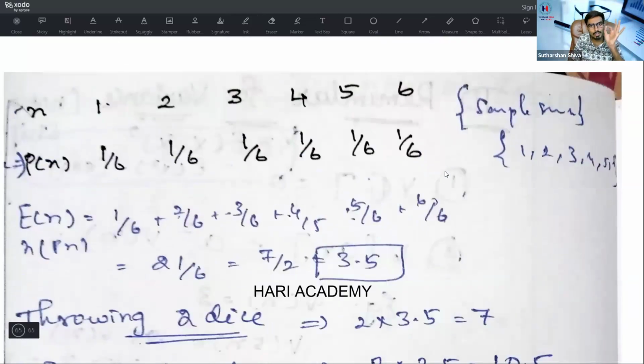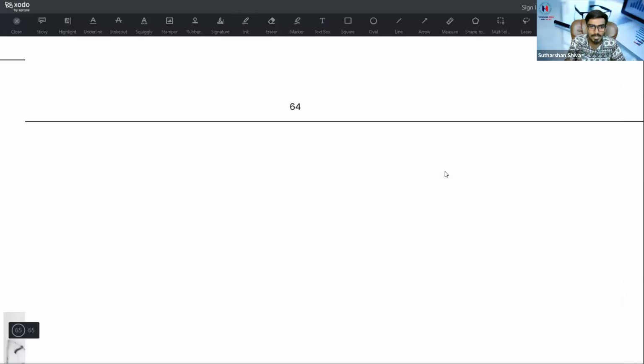Sampling part. Throwing a single die, an interesting part, I'm going to conclude with this for statistics. Throwing a die, getting 1, 2, 3, 4, 5, 6 is given. Probability of getting only 1 is 1 by 6. Probability of getting 2 is 1 by 6, 3 is 1 by 6, 4 is 1 by 6, 5 is 1 by 6, 6 is 1 by 6. That's what you will get. What is E of x? What is the E of x formula? Give me, what is my E of x formula?